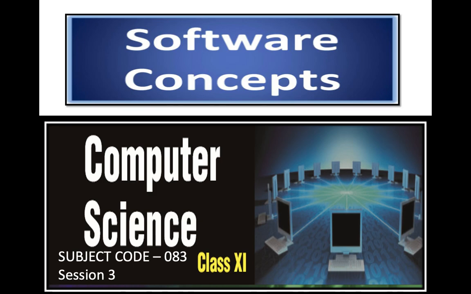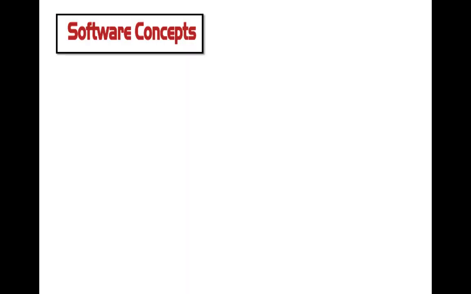We'll be studying the topic software concepts. As we all know, a computer consists of both hardware and software, and both are equally important for the working of the computer system. The electronic component of a computer system that we see and touch is known as hardware, whereas the software controls the overall operations of the computer.